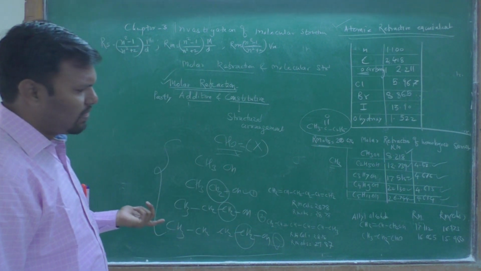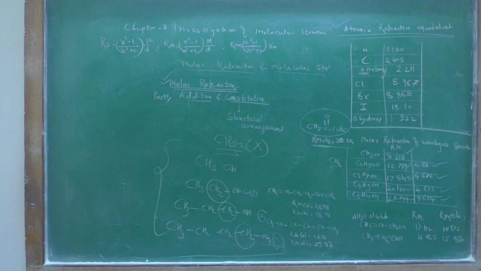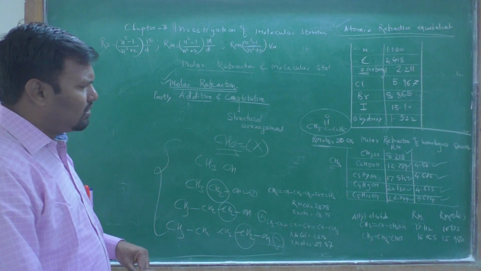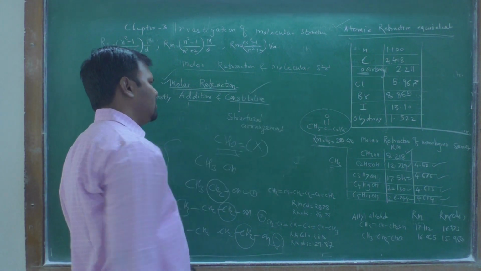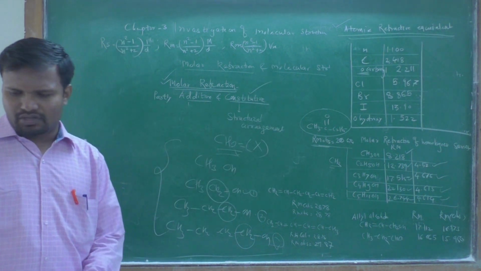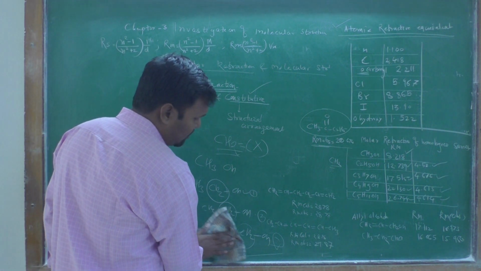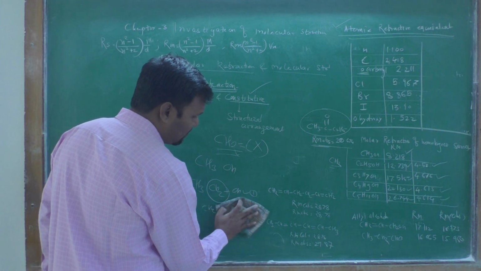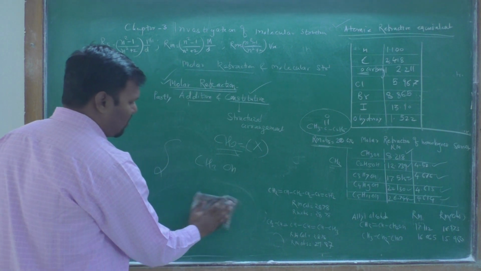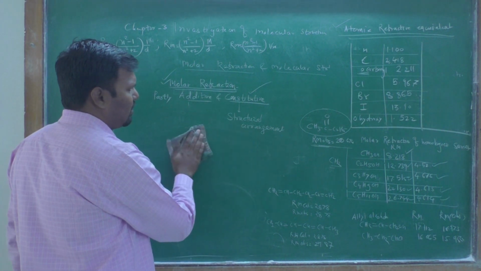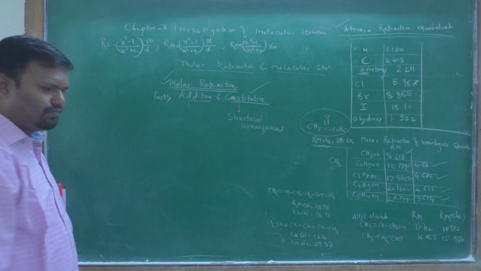Now next we explain that molar refraction is a constitutive property. Constitutive property means it depends upon the structure or arrangement of atoms in a molecule.